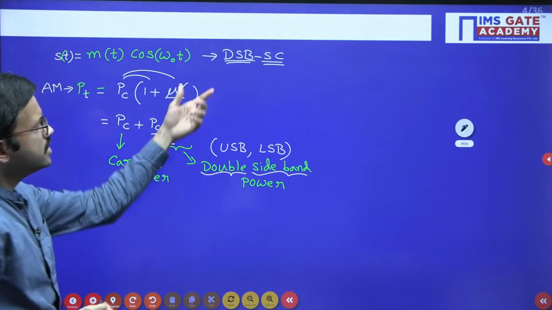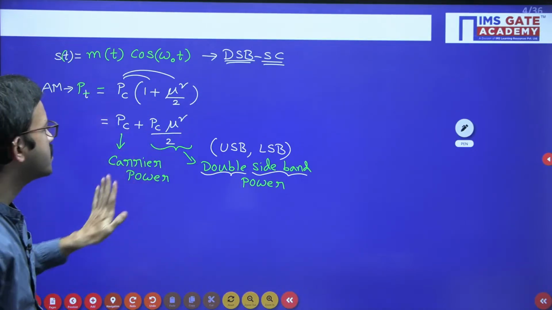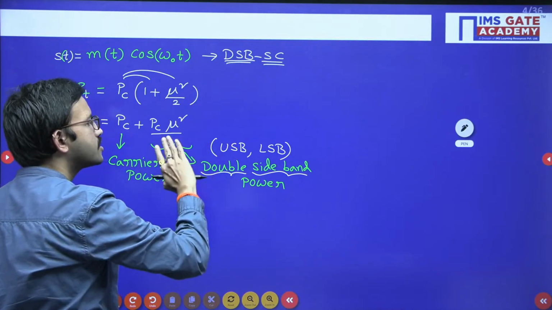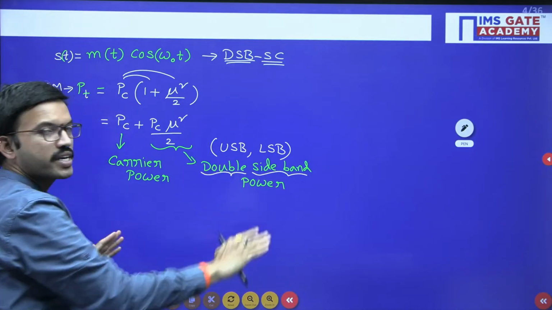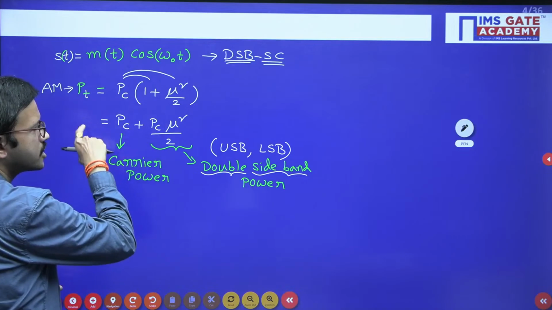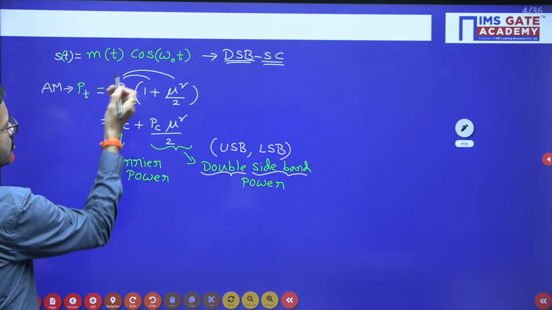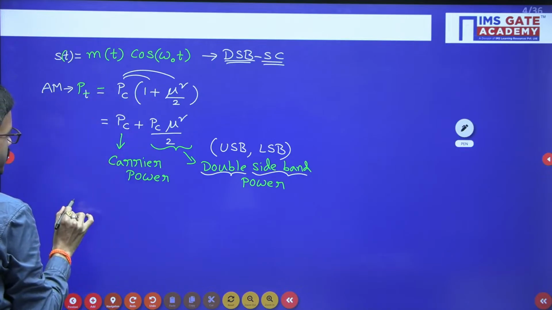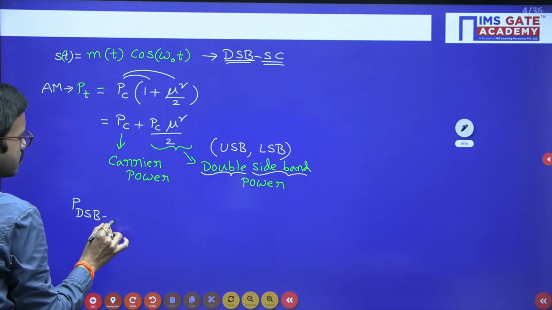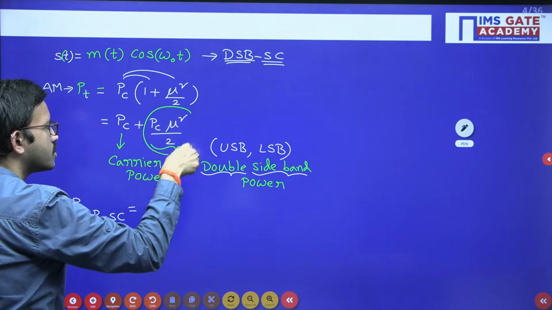Whereas in DSBSC we are suppressing the carrier power. So whatever power is required for transmitting DSBSC is distributed to both the sidebands. This is the standard equation for transmitting an AM signal. Now with this understanding, you can directly write the power of the DSBSC signal, which is just this particular power.